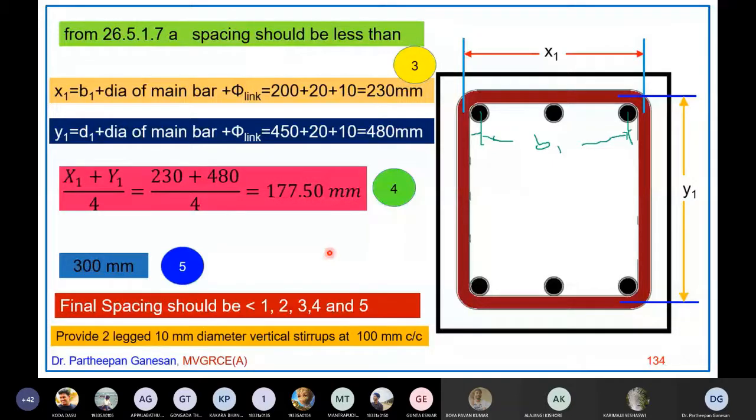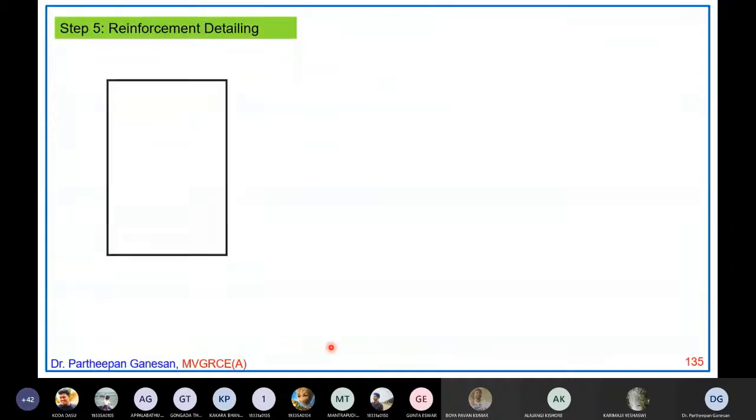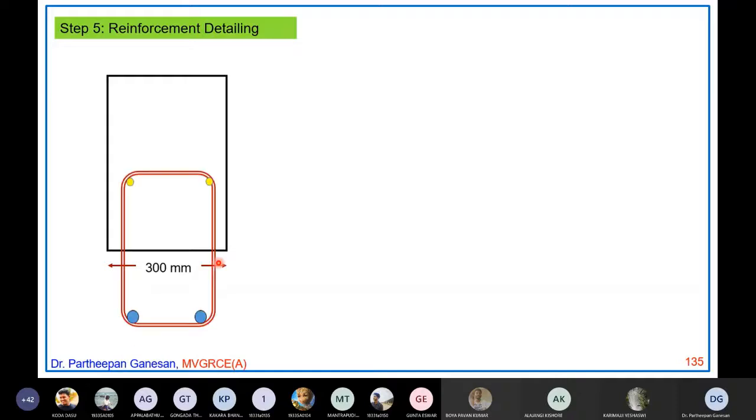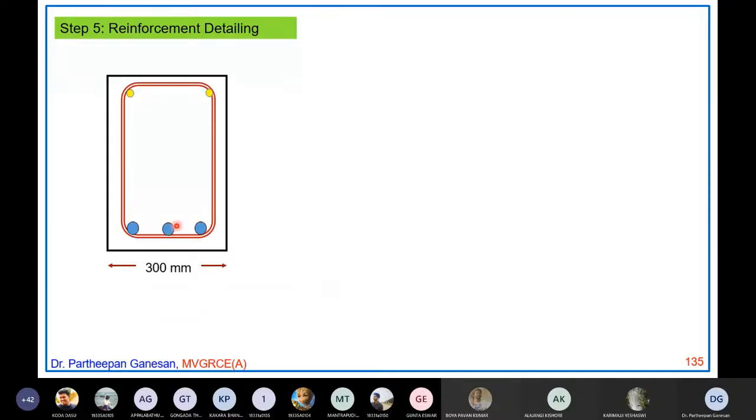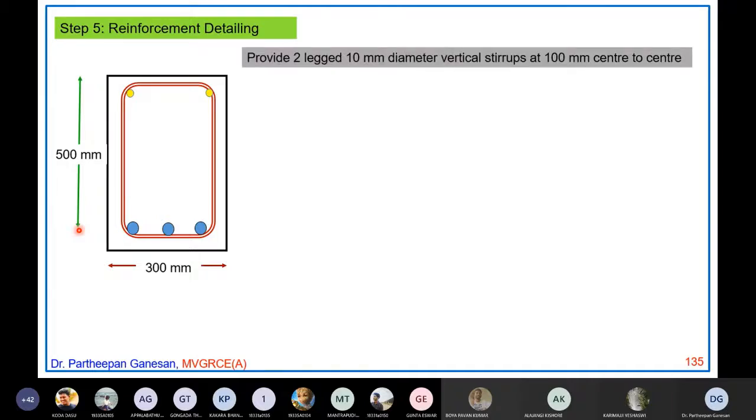So provide 2 leg 10 mm diameter vertical stirrups at 100 mm center to center. So this is your final design for stirrups. Now finally we end with reinforcement detailing. So 300 mm is the width of the beam, where we have designed 3 number of 20 mm bars as tensile steel, and the effective depth is 500 mm. And we have provided 2-legged 10 mm diameter vertical stirrups at 100 mm center to center.